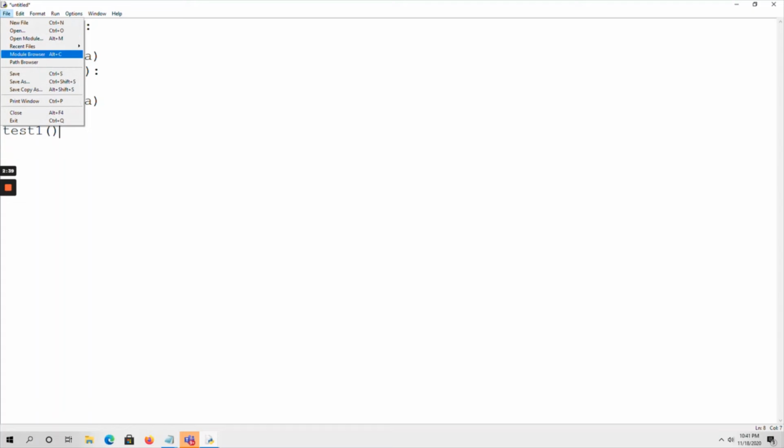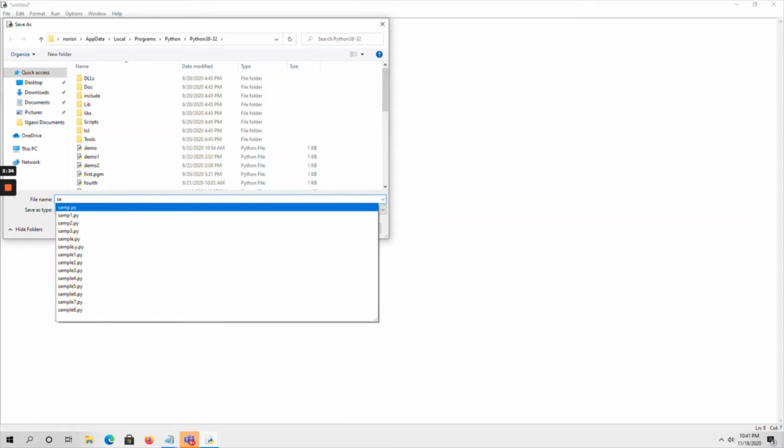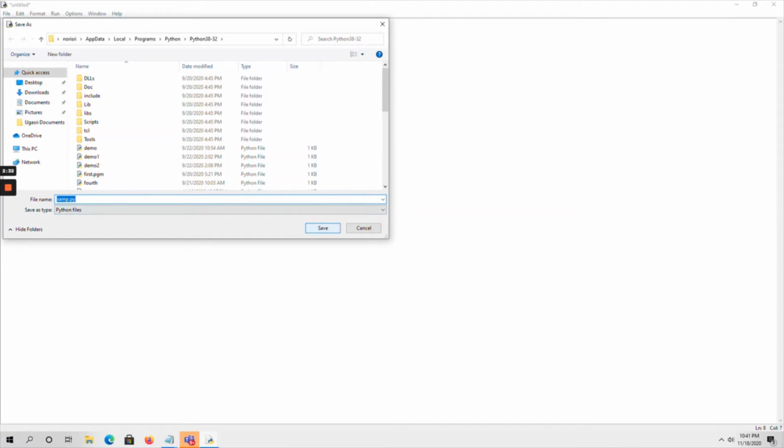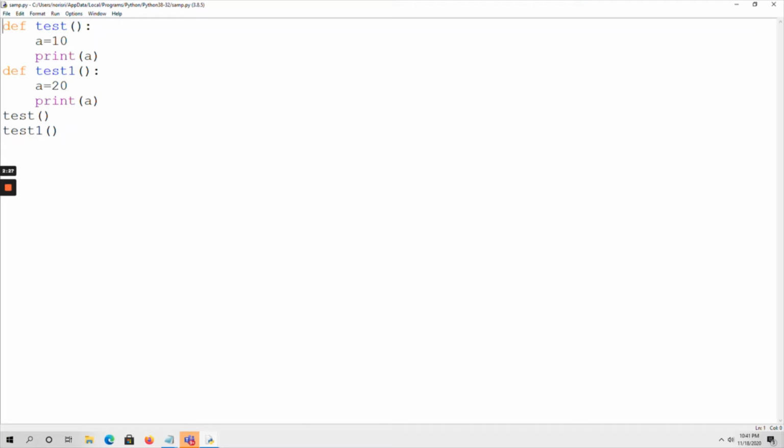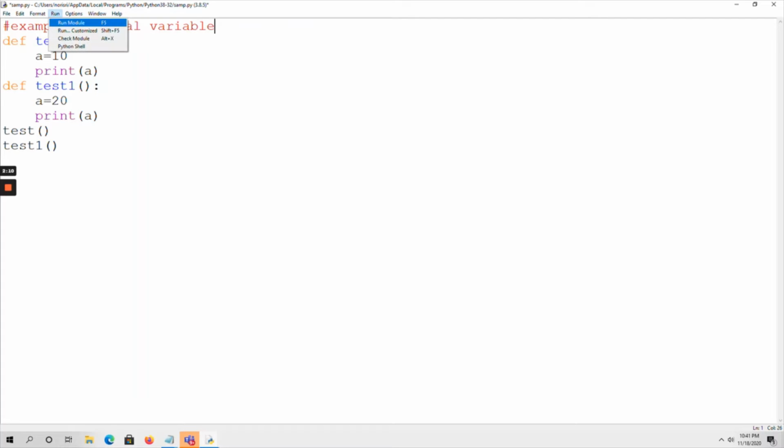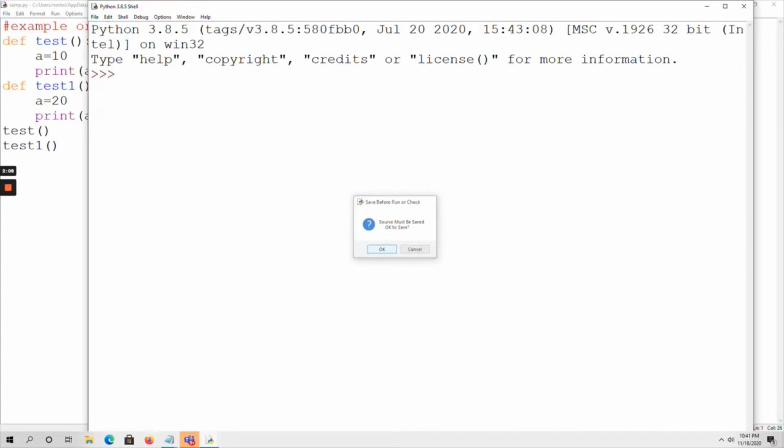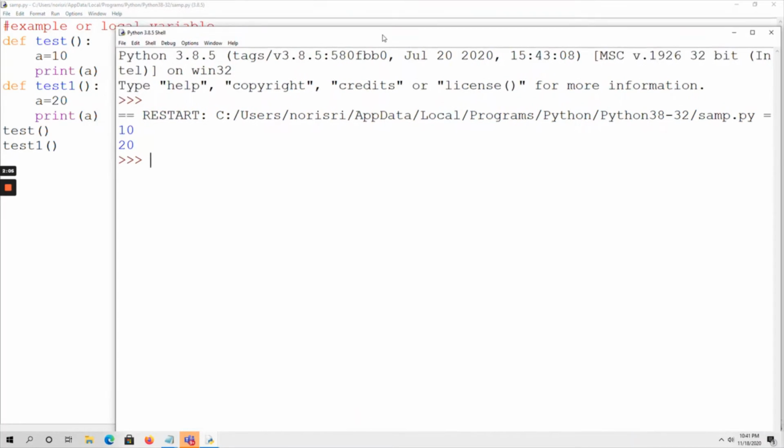First save the program. This is the example for local variable. Now run the code. See here, 10, 20.